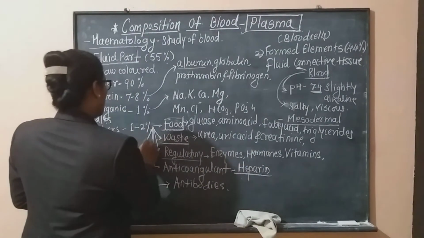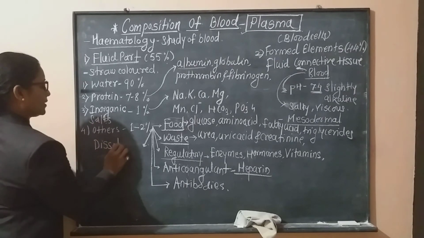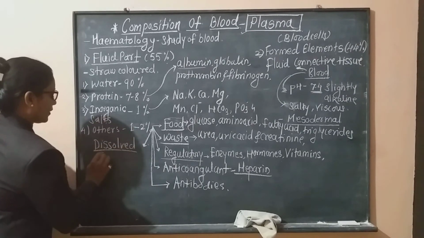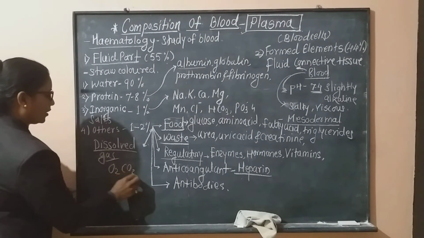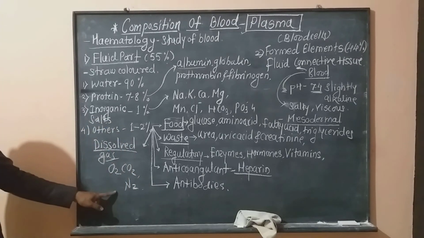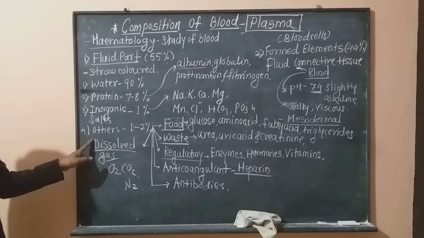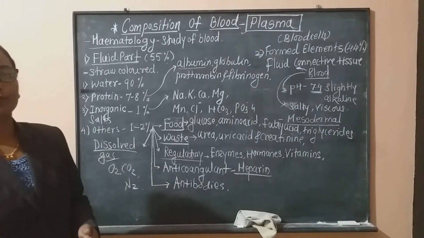Also in our blood, certain dissolved gases are present. Which are these dissolved gases? That is oxygen, carbon dioxide and nitrogen. These dissolved gases are also present among the other components. In this way, the plasma shows its composition.